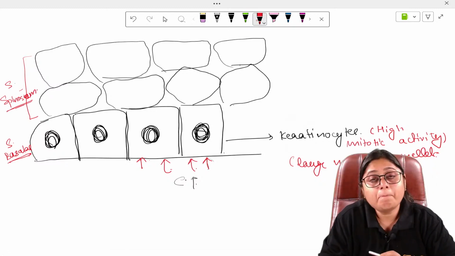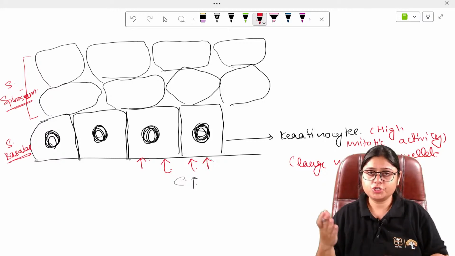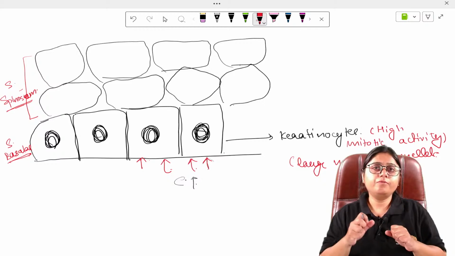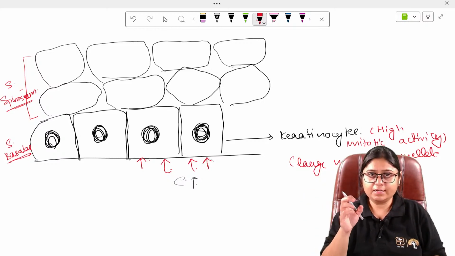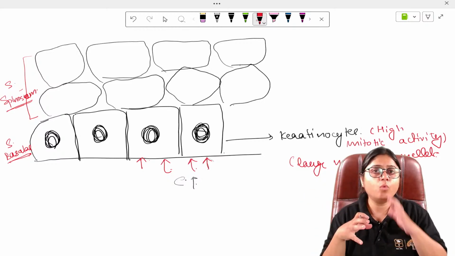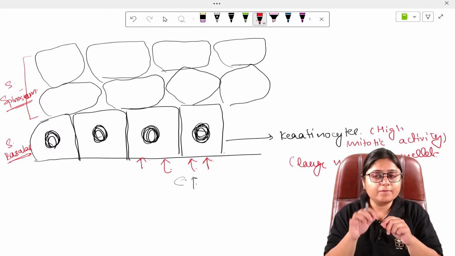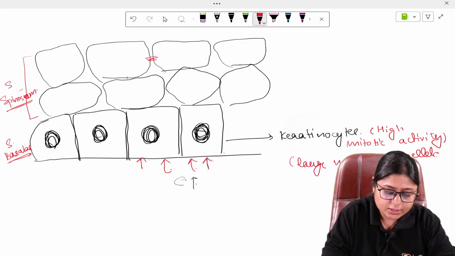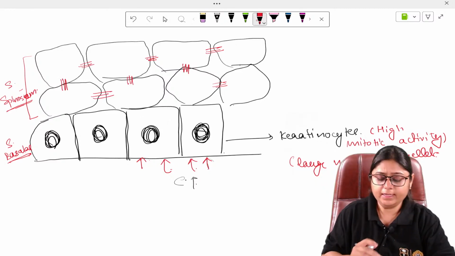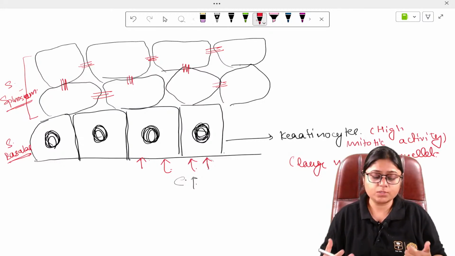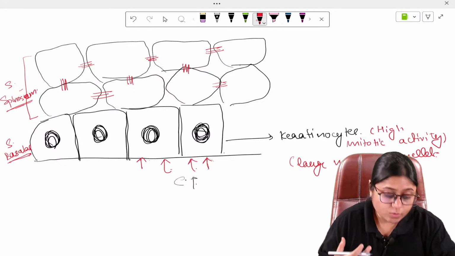Why is it called spinosum? Because whenever these cells are looked at in a histological section, we take the tissue and we stain it. First we have to dry it. So because of the drying, the cells will shrink. The cells in this layer will shrink and they will remain connected at the intercellular junctions, right? These intercellular junctions are called desmosomes. So they remain connected here and other parts shrink. So they appear star-like or spine-like. So that's why they are called stratum spinosum.